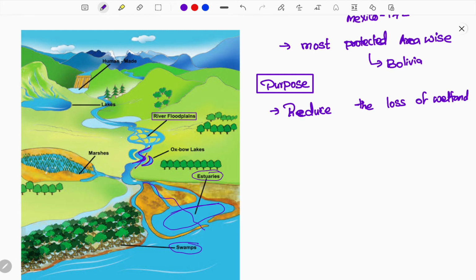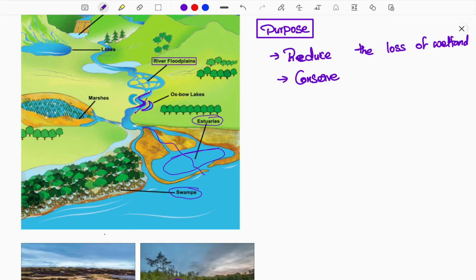Slowly these wetlands are lost. So you need to reduce the loss of wetlands and also conserve them. Whenever we conserve it, only then can we protect it and save human nature in the world, and you will come to know many other things further in this video. So this is the purpose of the Wetland Ramsar Convention.